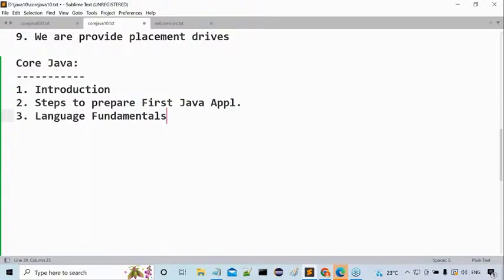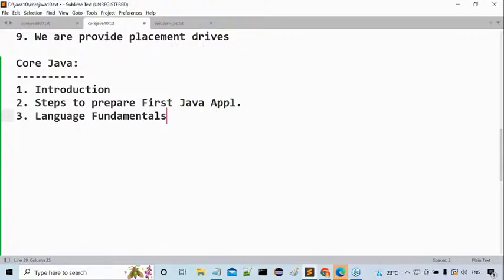After completion of this, the 13th topic, listen carefully, would be networking. How to connect two machines, how to send data from one machine to another machine. What is the meaning of a socket? Socket programming: how we are able to prepare sockets, and how to send data from one computer to another computer through socket programming. Those networking concepts are required.